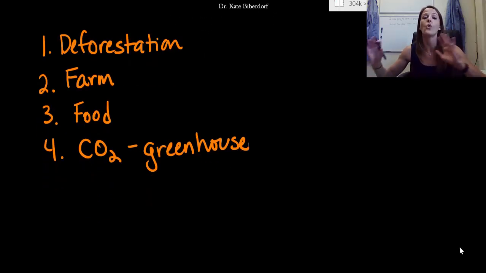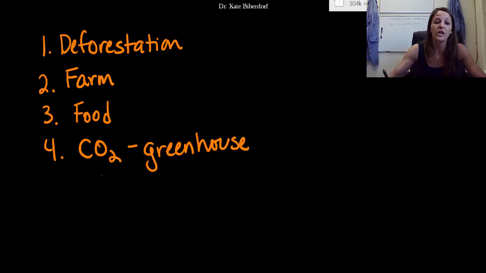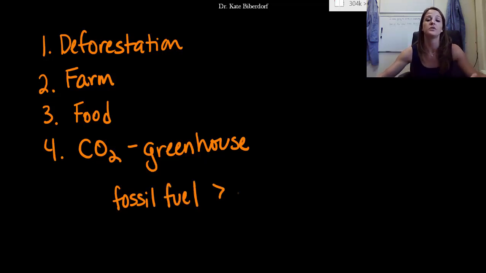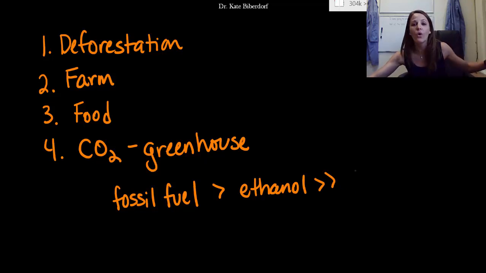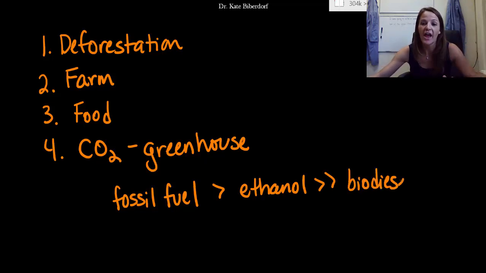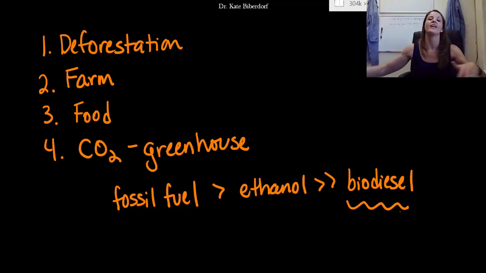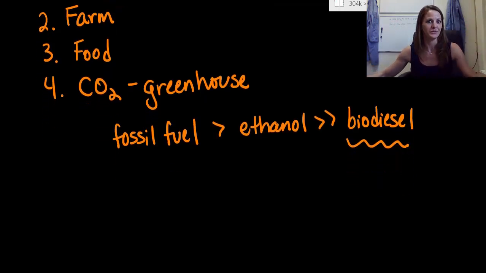But here is the only silver lining. If we combust our fossil fuels, they actually release significantly more carbon dioxide into the environment than ethanol does. But what's really neat is that ethanol is actually significantly more than when you set biodiesel on fire. So biodiesel actually releases the least amount of carbon dioxide. So it's really not that bad, relatively, as a source of fuel. So that's kind of interesting.